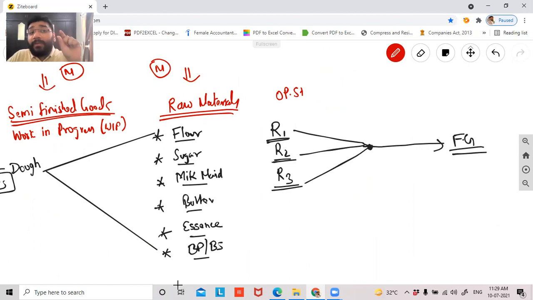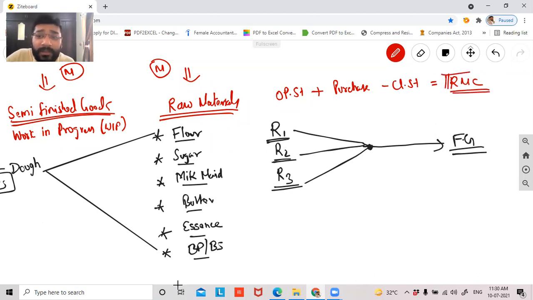If you remember, guys, when we did the NPO chapter in your 12th standard also, or even in CA Foundation, so that time in the NPO, we recorded the consumption of the sports material. We recorded the consumption of the stock. So what is the formula that you used? What is the logic that you used? Opening stock plus purchase minus closing stock. Yes or no? Will give me raw material consumption. And we used to record this raw material consumption only in the income and expenditure account. The logic what we applied there, the same logic is here, guys.